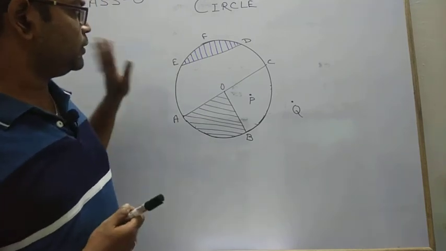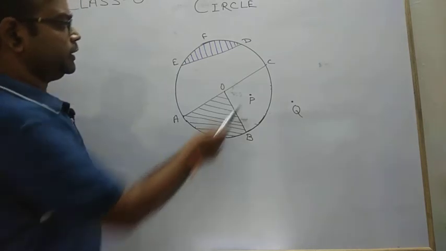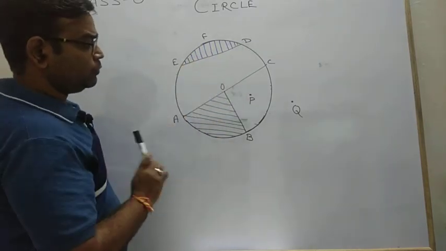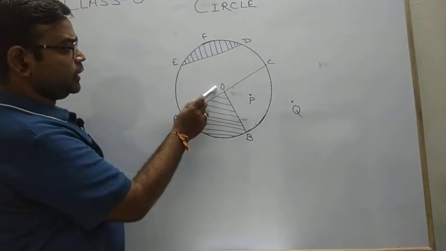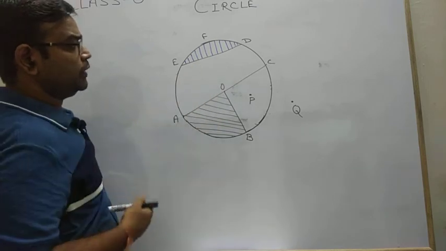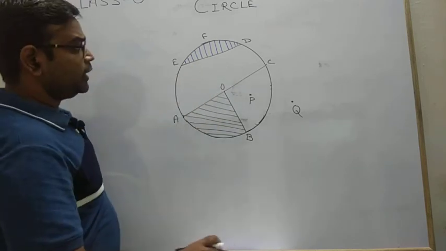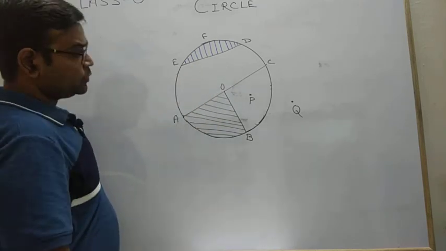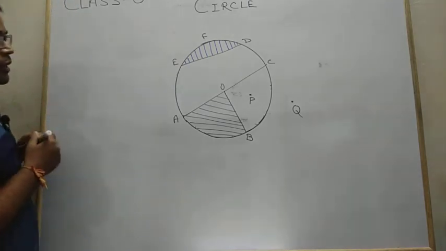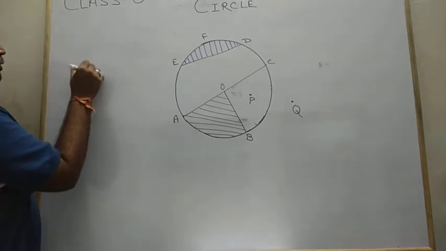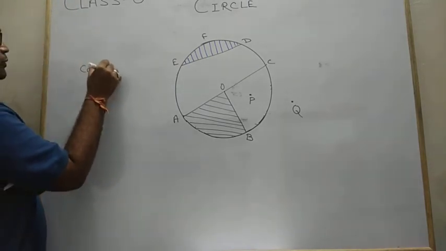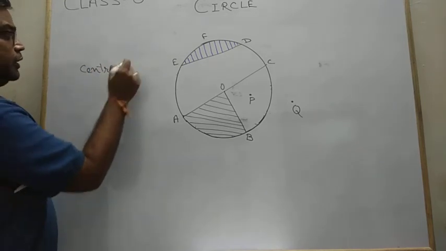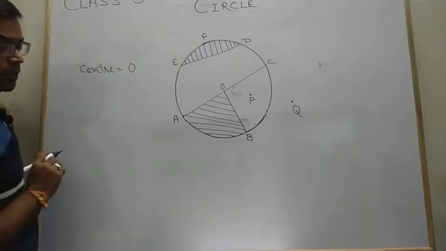This is a figure. In this figure there is a circle having center O, and with this center we have different types of figures in the circle. So one by one let's discuss. First, what is the center of the circle? I am going to write down center. Center of a circle is your point O. O is the center of the circle.